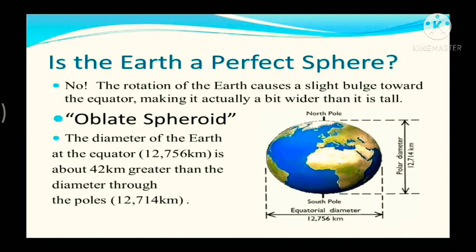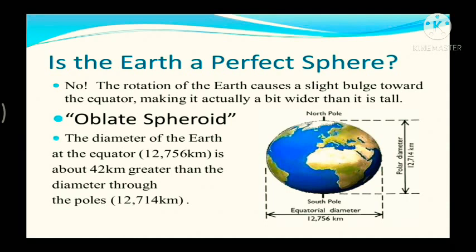Now, if we see the shape of the earth, it is spherical in shape. The question that comes up is, is the earth a perfect sphere? The answer is no. Actually, the rotation of the earth causes a slight bulge towards the equator, making it a bit wider than it is tall.